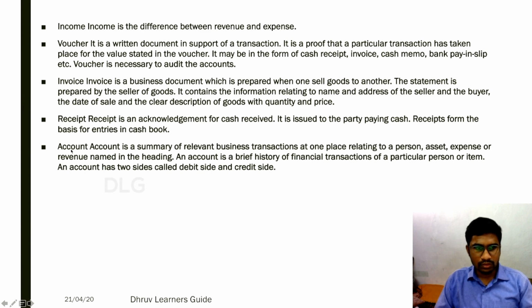What is an account? Account is a summary of relevant business transactions at one place relating to a person, asset, expenses, or revenue named in the heading. An account is a brief history of financial transactions of a particular person or item. An account has two sides called debit side and credit side. We shall discuss what is debit side and what is credit side later.